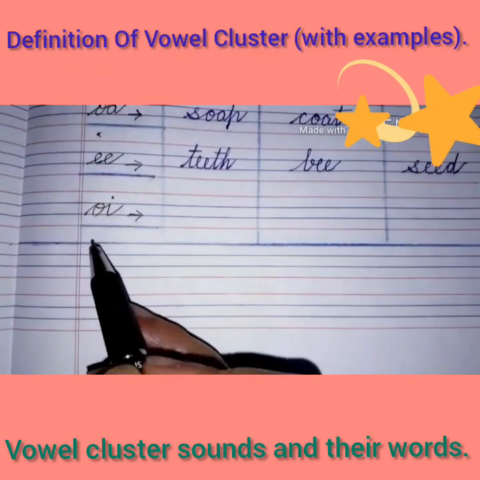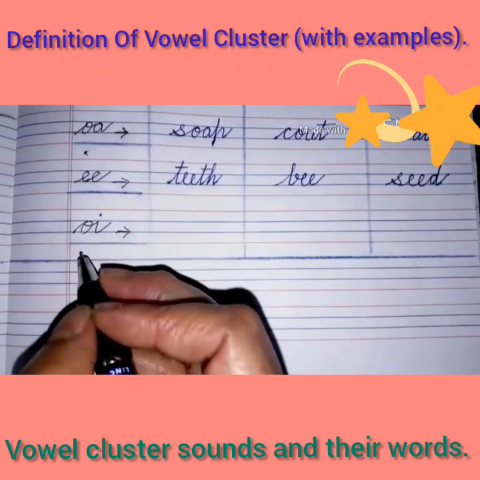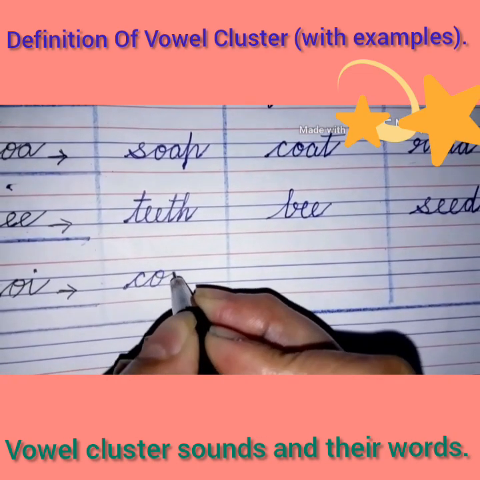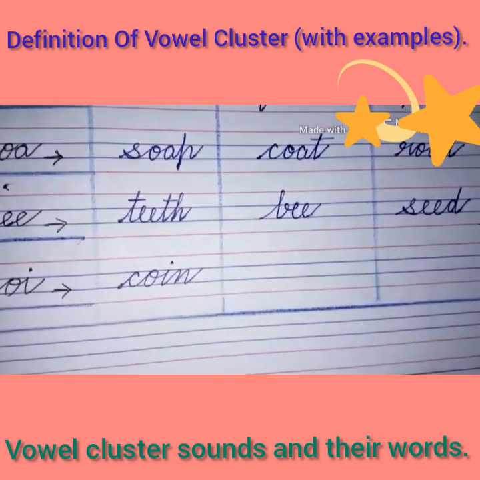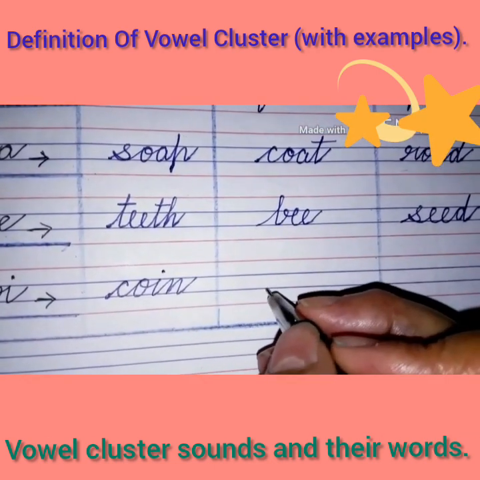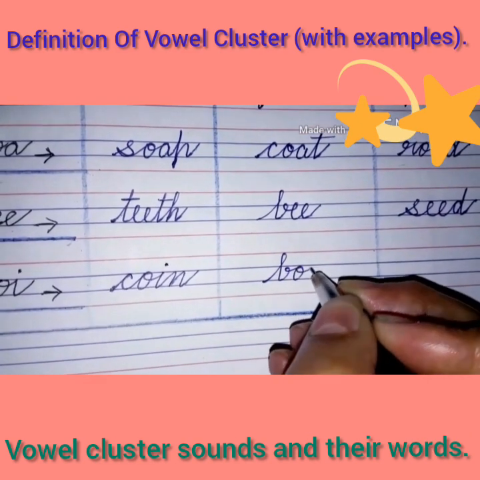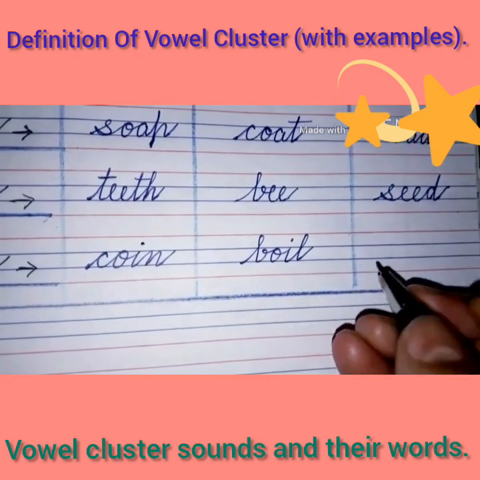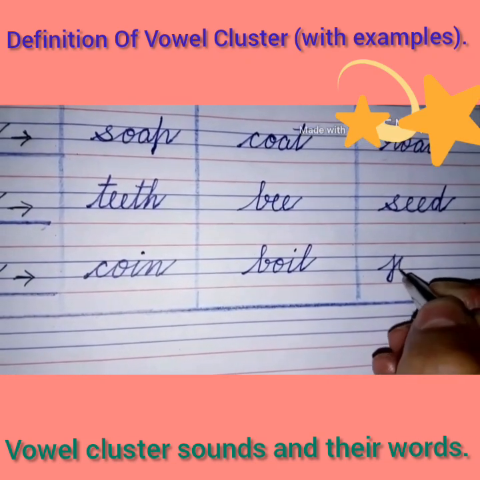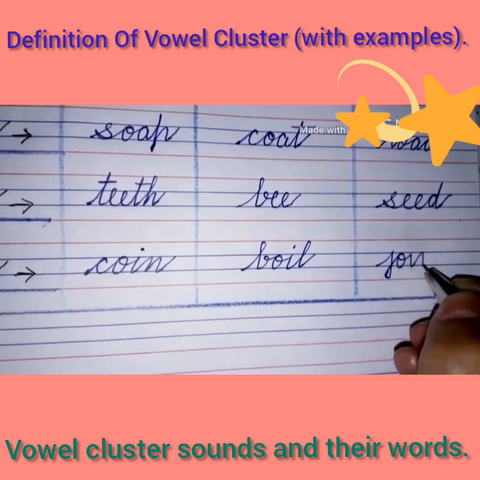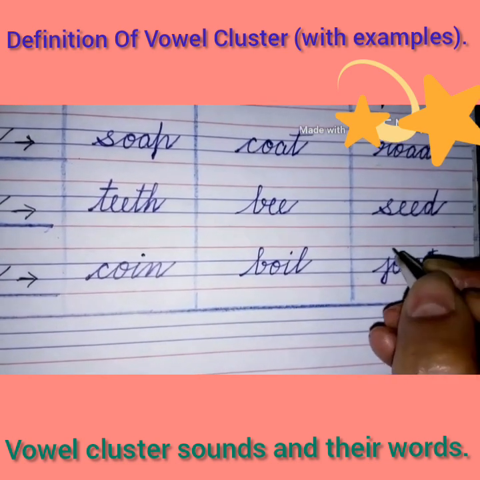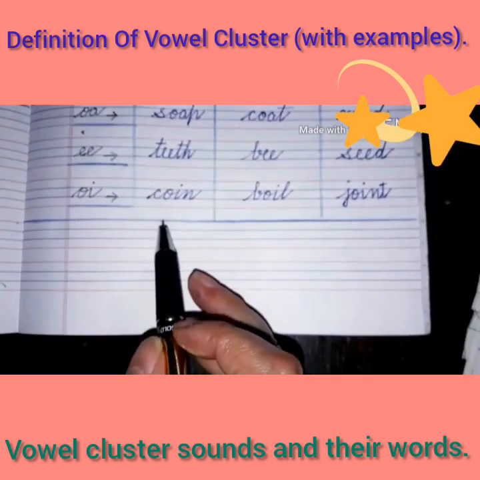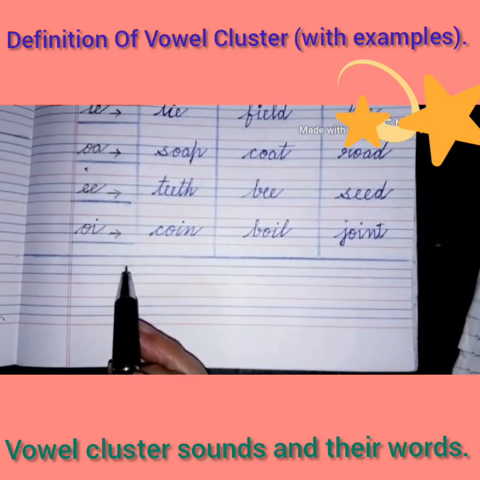Come to the next and last sound of today's exercise, OI. So we'll write the first word here, COIN, coin. BOIL, boil. JOINT, joint. Fine. So I have written here three vowel cluster words with OI sound.